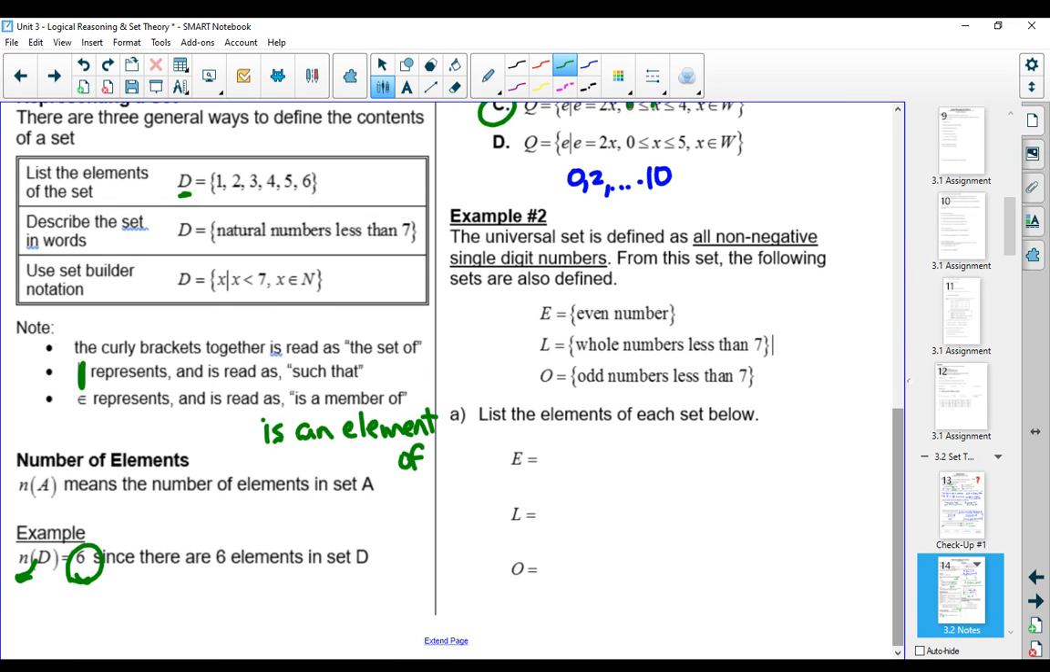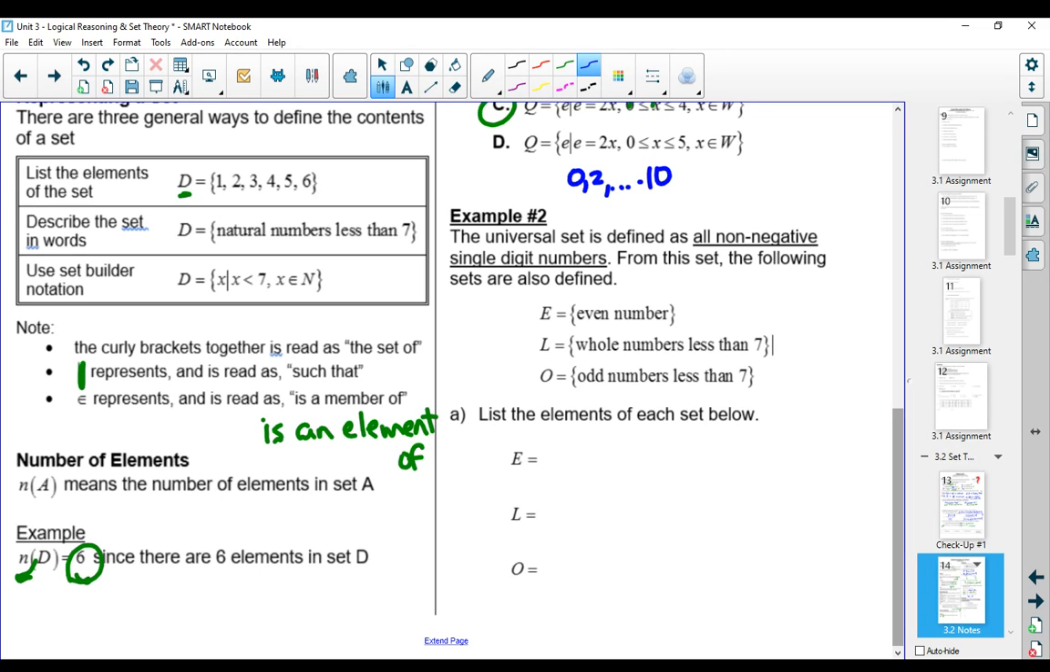All right, example number 2. The universal set is defined as all non-negative single-digit numbers. And then from that set, we're going to have other sets that are defined. E is going to be the set of even numbers, and that will be even numbers that belong to the group of non-negative single-digit numbers. L is whole numbers less than 7, and O is odd numbers less than 7. So we'll start off by filling in all of that information.